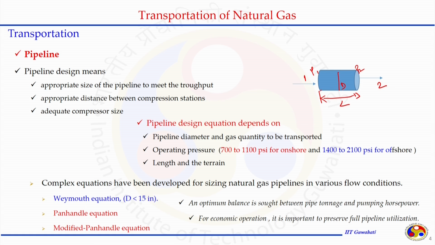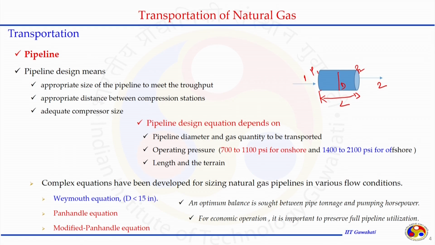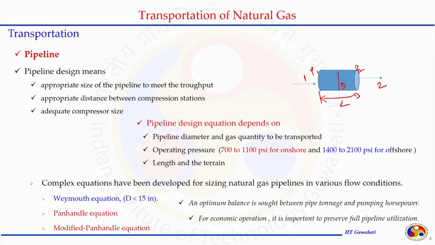The typical equations used in the natural gas industry to design the pipeline system, or to establish the relationship between the flow rate, pressure drawdown, specification of the pipeline like the diameter and length, as well as fluid properties, can be in different forms. The mostly used forms are the Weymouth equation, Panhandle equation and modified Panhandle equation. We will discuss these one by one.